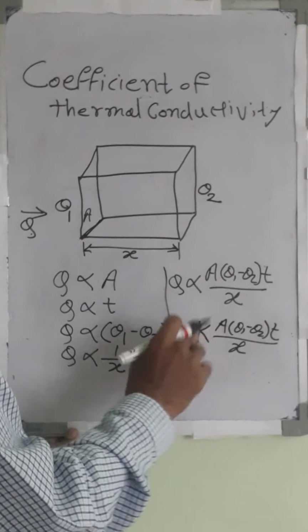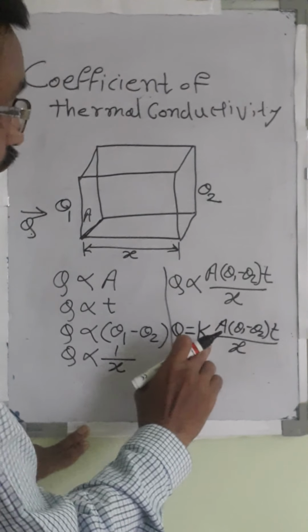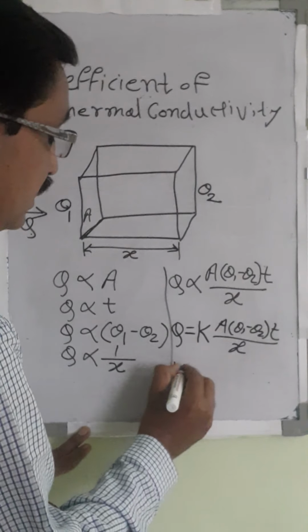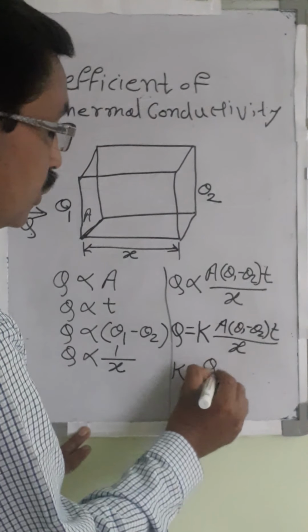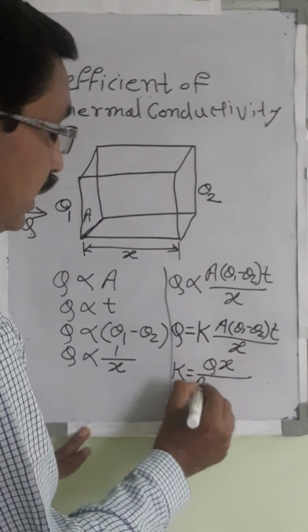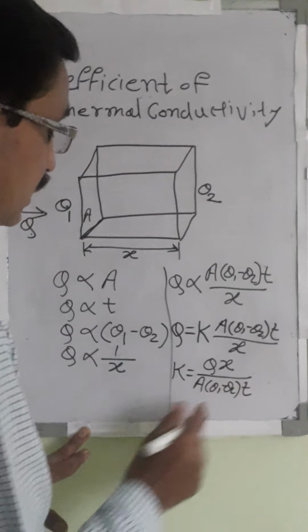So these are the units. Using these units we are going to find the unit of K. So what will happen here? K becomes Q into X divided by A into theta 1 minus theta 2 into T.